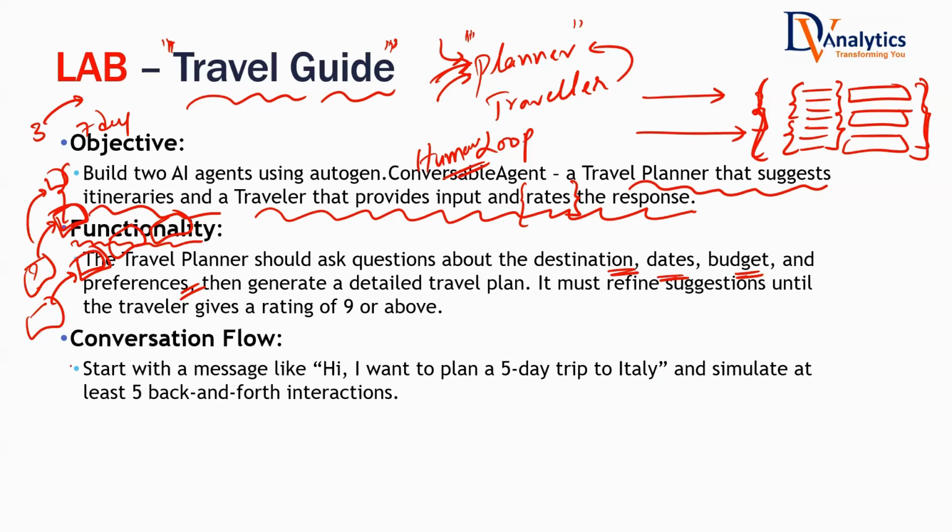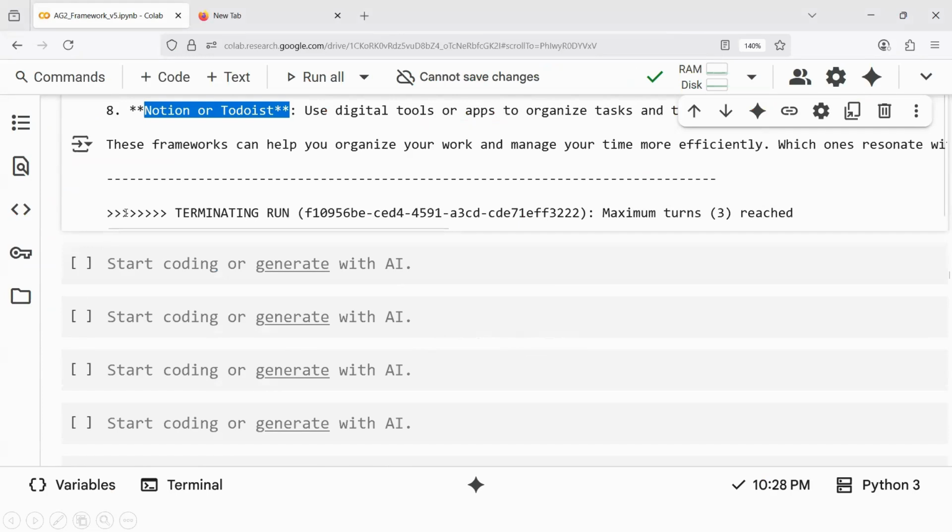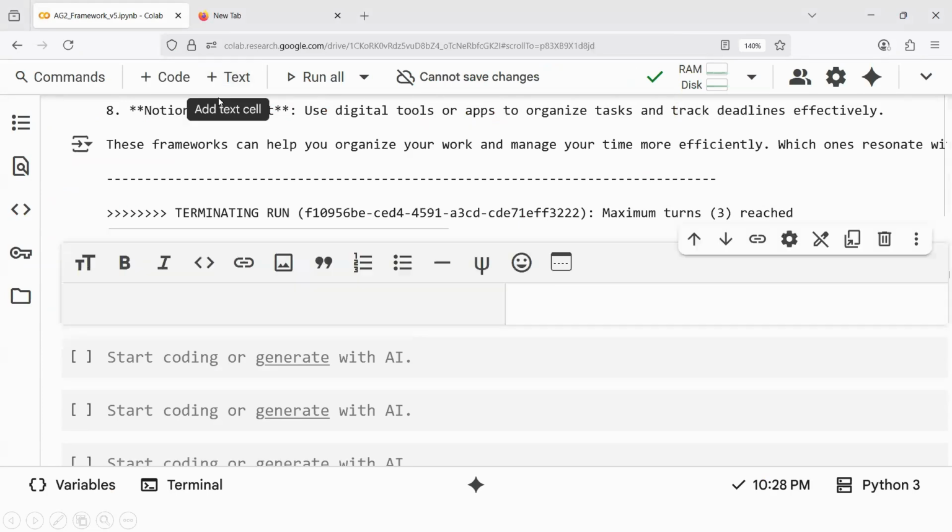Now, this is going to be very interesting. If you go back 3, 4 years, if you wanted to create it, first of all, it's almost impossible. It's not that easy. Even if you create one, it will not be that interesting and not that accurate. But here, with very little effort, by using frameworks like Autogen, we can make two agents converse, two agents talk to each other and give us the best result at the end.